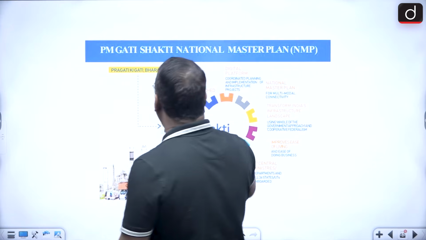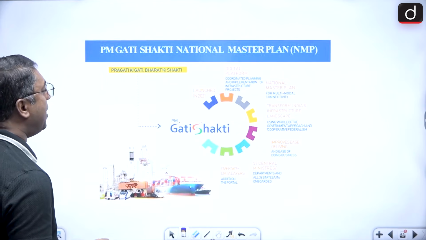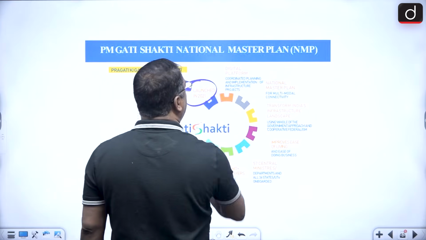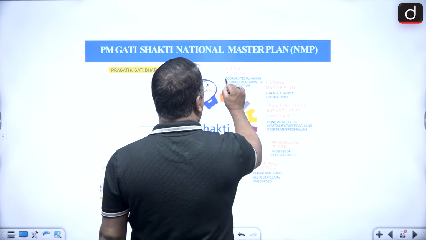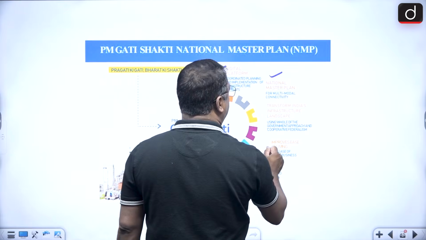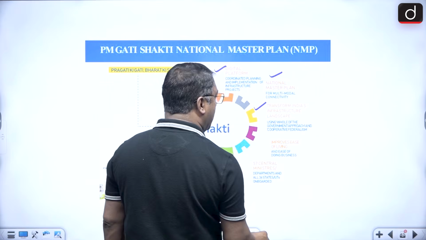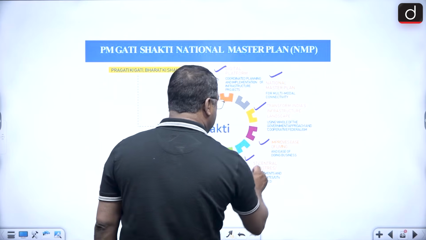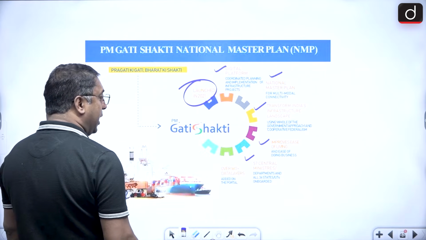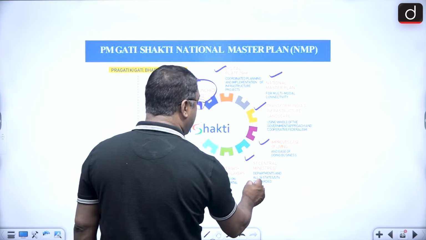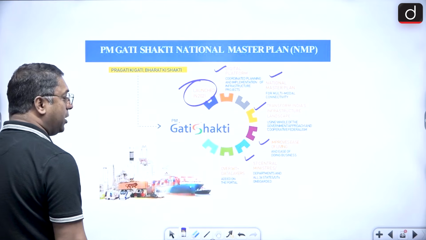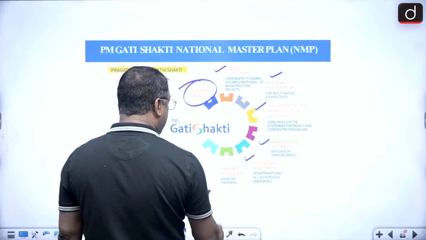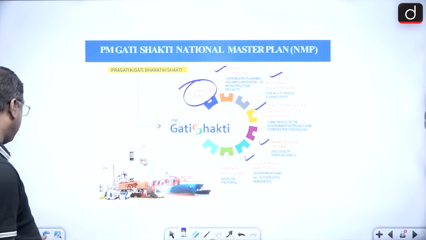As I said, Pradhan Mantri GatiShakti National Master Plan. So this is Pradhan Mantri GatiShakti, launched in 2021. Okay. And basically it is a digital platform, a national master plan, transforming India's infrastructure landscape, improving ease of living, with 57 central ministries and departments, and 36 states and union territories. That means all 28 states and 8 union territories, they are on board. Okay. So this is Pradhan Mantri GatiShakti.